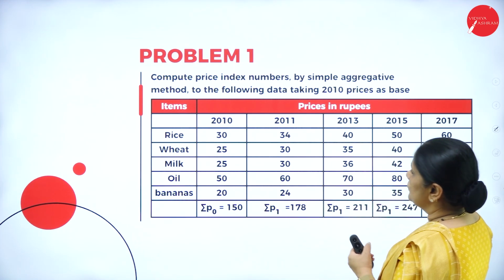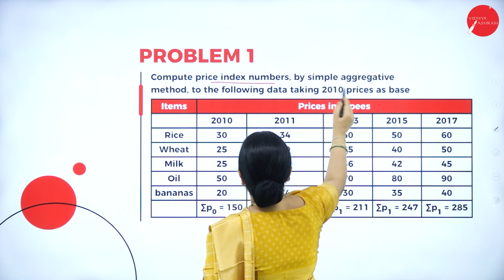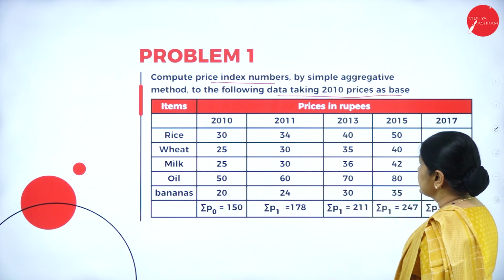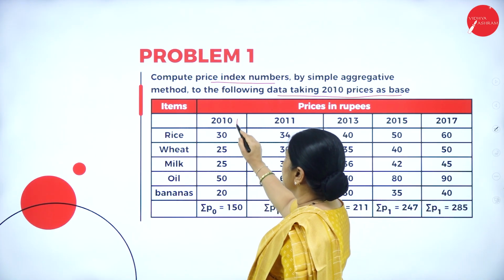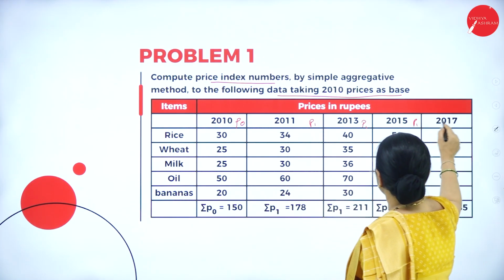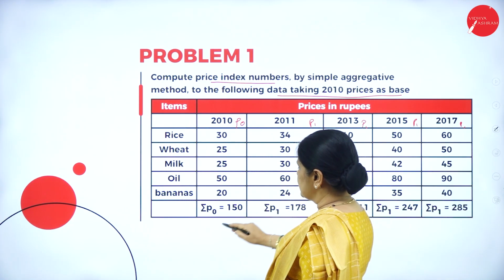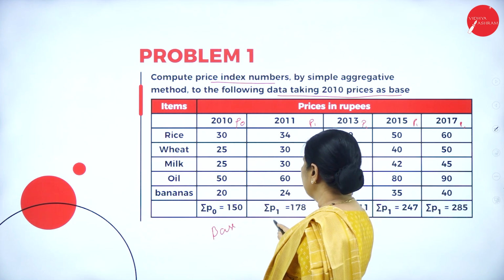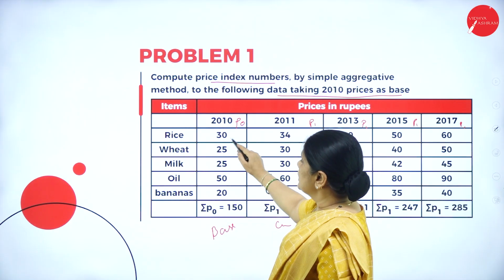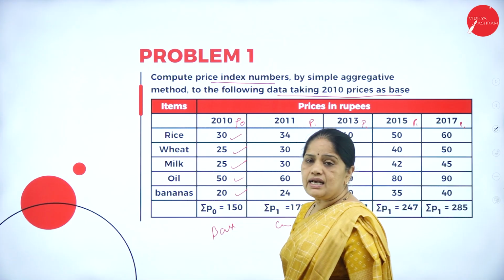Now, here we have one problem. Compute the price index numbers by the simple aggregative method for the following data, taking 2010 prices as the base. This we call P0, and these will be P1. Here we have the prices, and this is considered as the base year, then we have the current years. Rice was costing 30 rupees in 2010, wheat 25, milk 25, oil 50 and bananas 20.